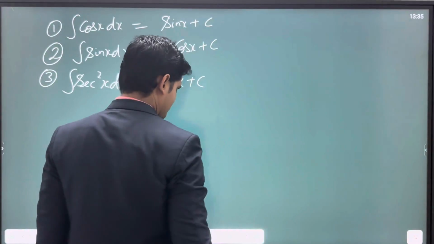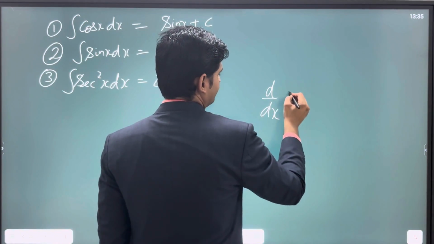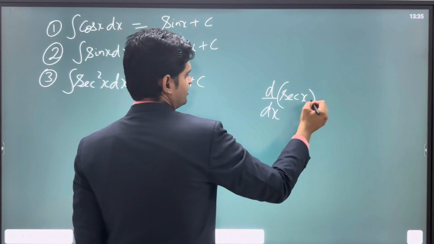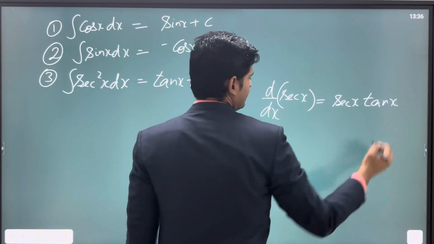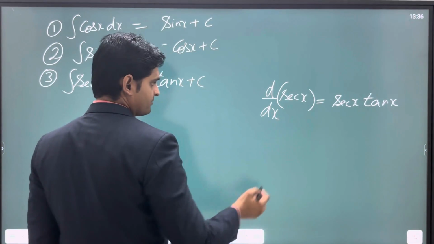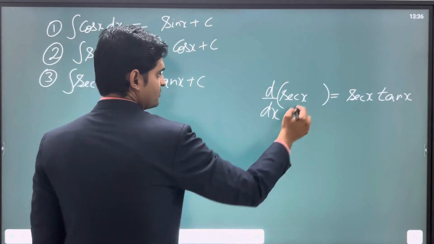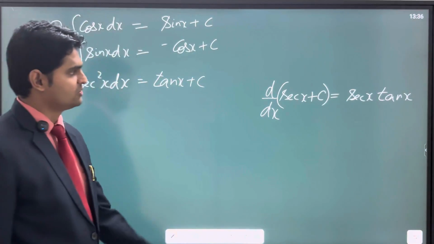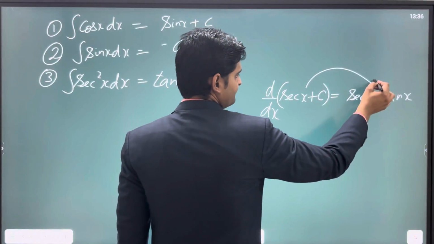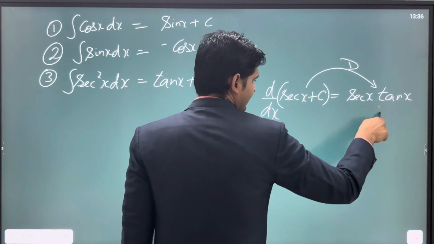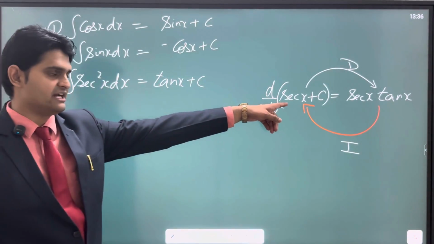Now when you talk about the differentiation of sec x, as you know, it is sec x tan x. We already know this. Now again, if I ask you to do the differentiation of sec x with some constant, again you will say the result will come out to be the same only, right? So this is the differentiation, and if I do the integration of this function, I will return back to its primitive state, to its original state.